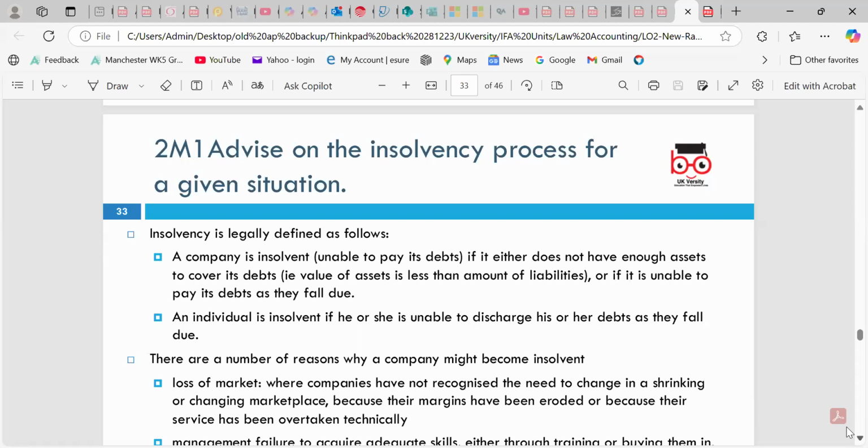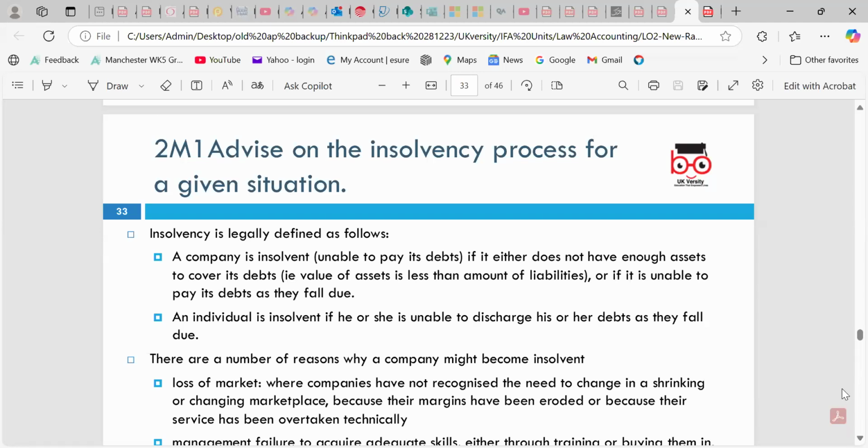So insolvency is legally defined: a company is insolvent if it is unable to pay its debts, either because it does not have enough assets to cover the debt, or because the value of the assets is less than the amount of the liabilities. So what is the net asset? Assets minus liabilities is the net asset, and goodwill is the difference between the net asset and what other people are willing to pay. That difference is called goodwill.